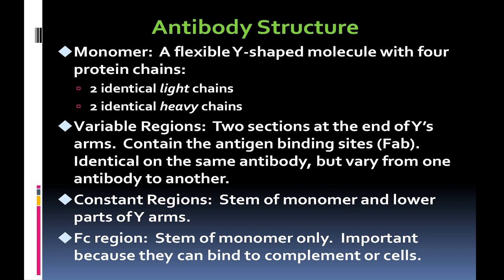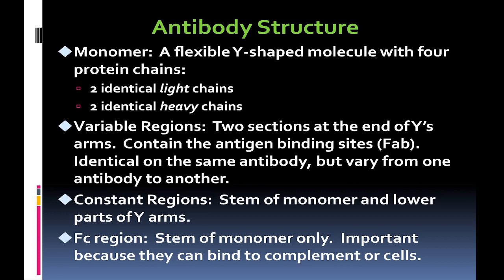Antibody structure is a monomer, a flexible Y-shaped molecule with 4 polypeptide chains: 2 identical light chains and 2 identical heavy chains. The variable region, 2 sections at the end of the Y arms, contains the antigen binding site.